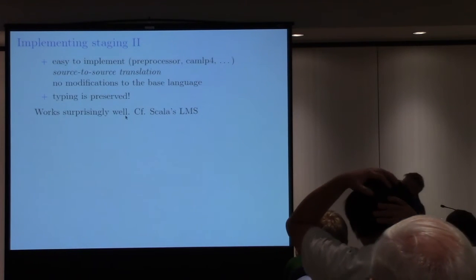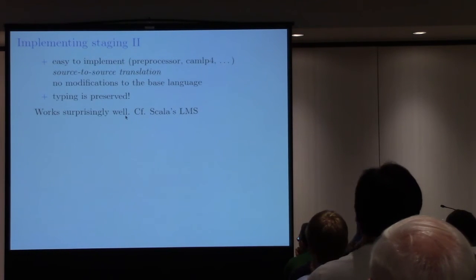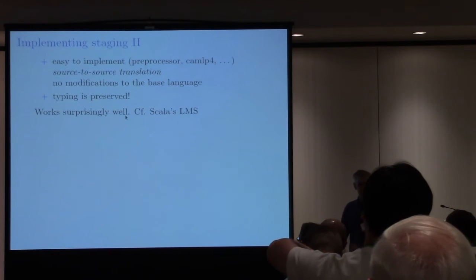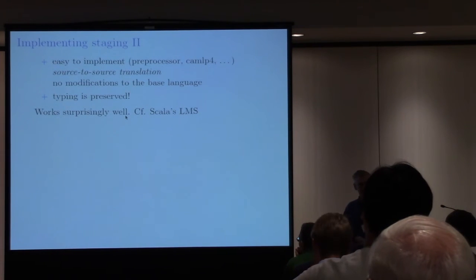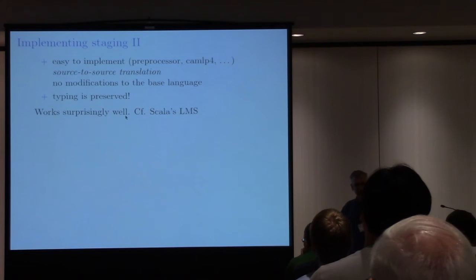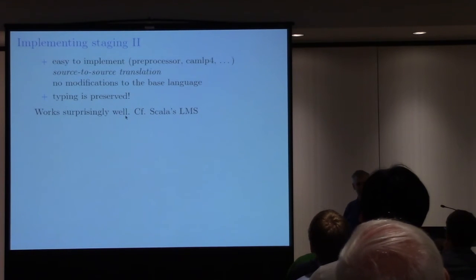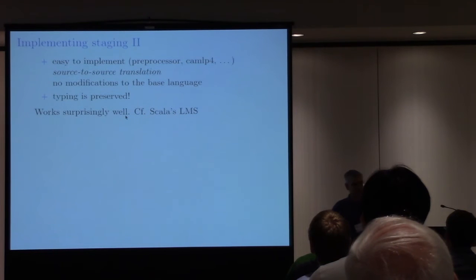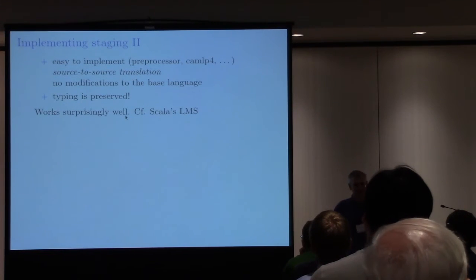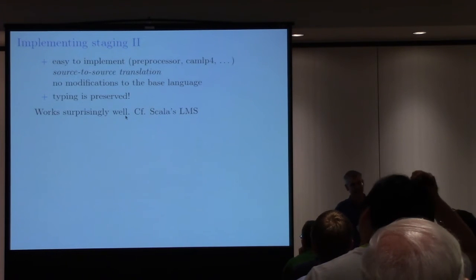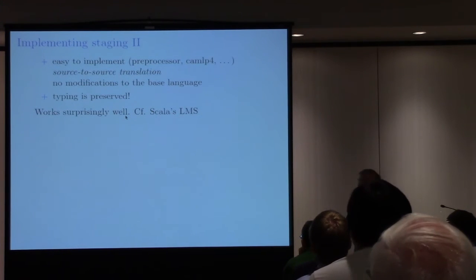So, it has very good implications because it's a source-to-source translation. You just write a preprocessor from MetaOCaml, generate OCaml, and afterwards you just forget the staging ever existed. So it becomes standard OCaml code, and you can do anything you want. It's a very good thing because then you can use all the OCaml infrastructure. You don't have to touch the base compiler. You can use all the libraries. You can use IDEs. You can use everything. So it's a wonderful thing.